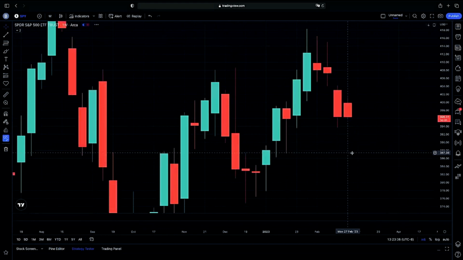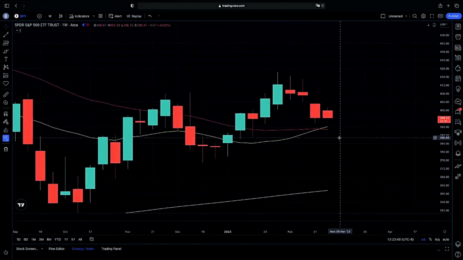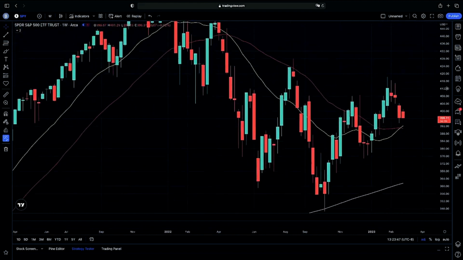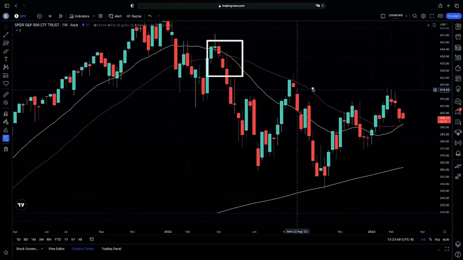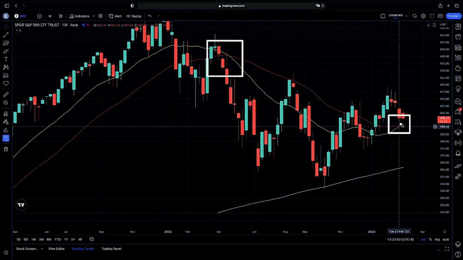Now looking at our weekly chart, looking at our swing perspective, what we have been watching out for here is our 20 weekly moving average finally crossing above our 50 weekly moving average. We have not had this happen for about the last year. As you guys can see, we have been continuing to sell off. We have not closed our 20 weekly moving average above our 50 weekly moving average here.